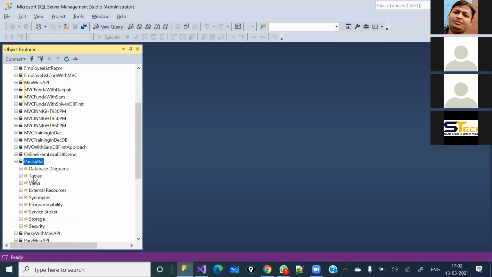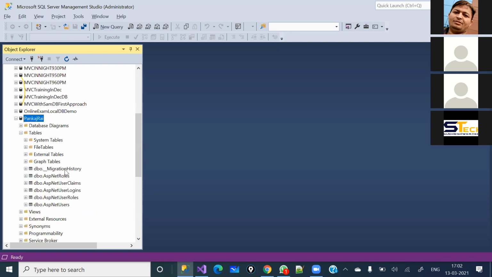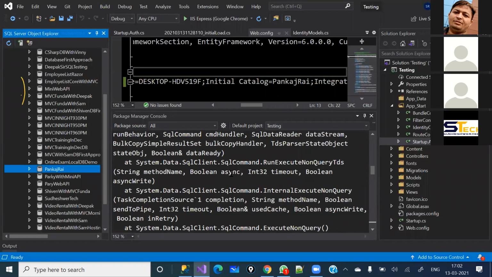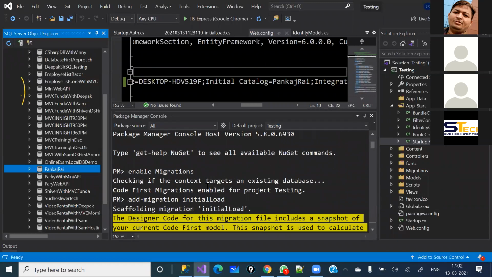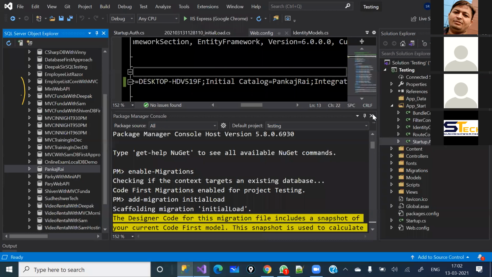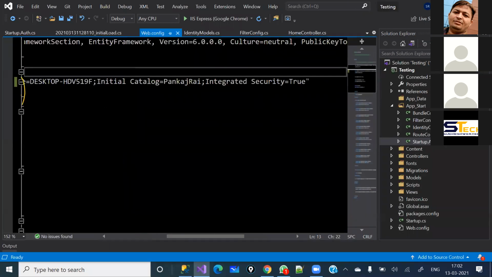Perfect. And if you expand it here, you will see the 6 tables are created. Underscore migration history is also created. And this table is going to contain all the migrations which we are doing here. Like earlier, I have run a migration, add migration, and I have given the initial load. That entry has already gone here, right? Due to time limitation, I'm not going in a more deep manner. Now I'm directly coming back to the authentication and authorization part.